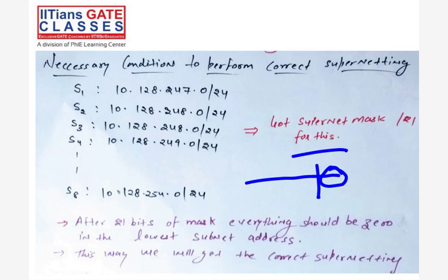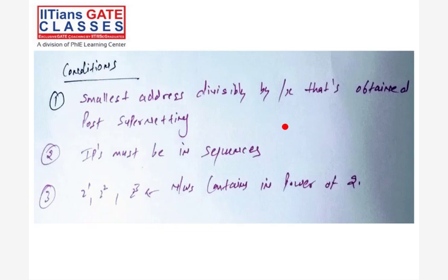Otherwise, no. So there are 3 conditions. Let's see what the 3 conditions are. First, the IPs must be in sequence. I took the example of 0, 1, 2, 3, 4. That is a must. Maybe 247, 248, 249, 250 like this. The second rule is the number of networks in the supernet must be 8, 16, 32, so this is like CIDR.